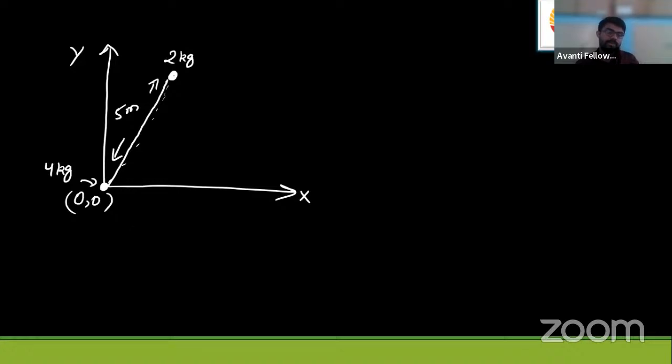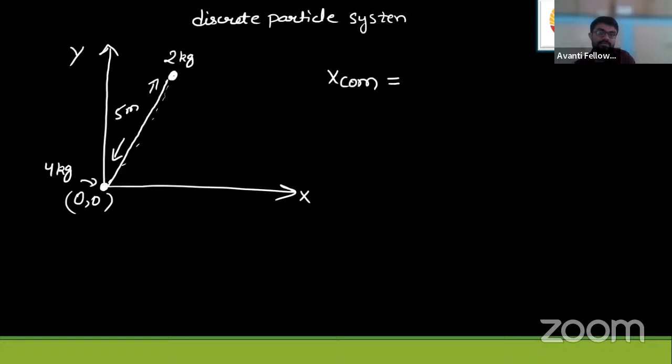Simple. First we'll use the formula for finding XCM, that is the x coordinate of center of mass. It is given like this for the discrete particle system. See, this question is based on the discrete particle system. We know for a discrete particle system how we find the center of mass.